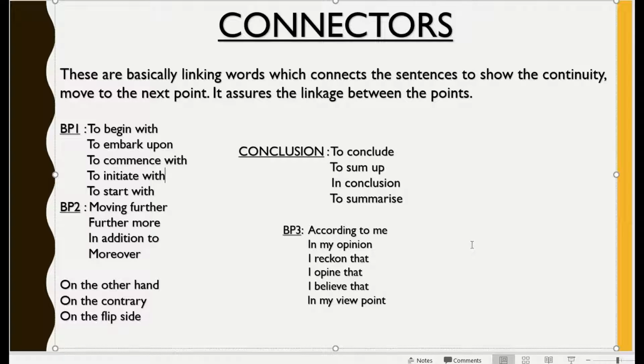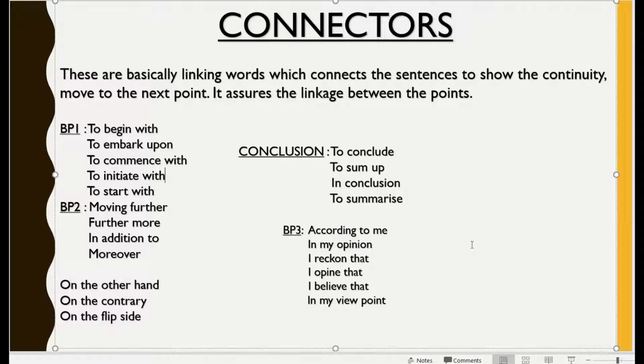Everyone. So today's video is based on the list of connectors. Now we have completed the introduction, how to write introduction, how to write body paragraphs, and how to write the conclusion. Now the next thing that is very important for writing task 2 is a list of connectors. Over here I am sharing those list of connectors which are used to start or initiate any paragraph, whether it is BP1, BP2 or conclusion or BP3.